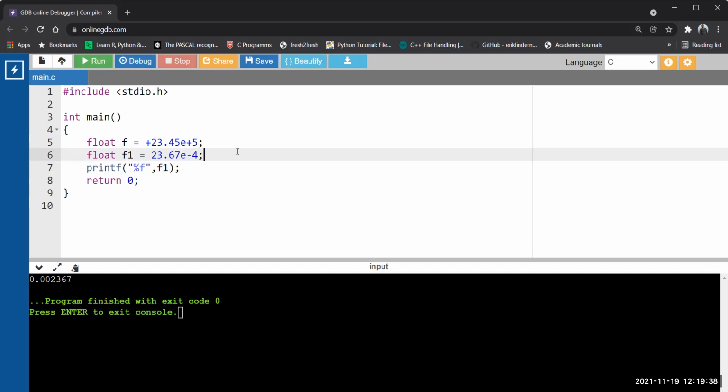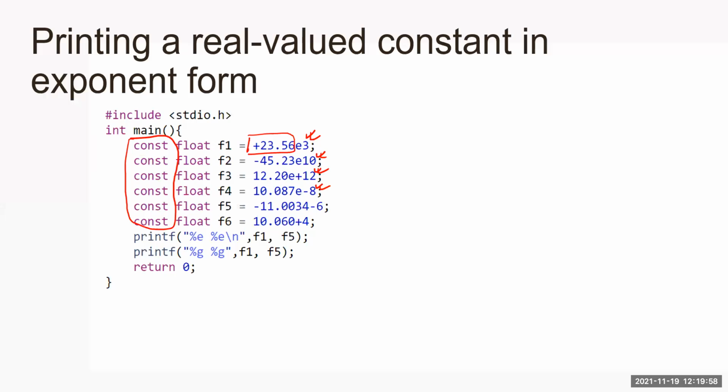Okay, now see. 10 to the power 4, right? So how many digits are available before the decimal point? 2 digits. I need to go 2 more. So 0, 0, 2, 3. Now see 0, 0, 2, 3. Shifted. Very beautiful concept. Correct.